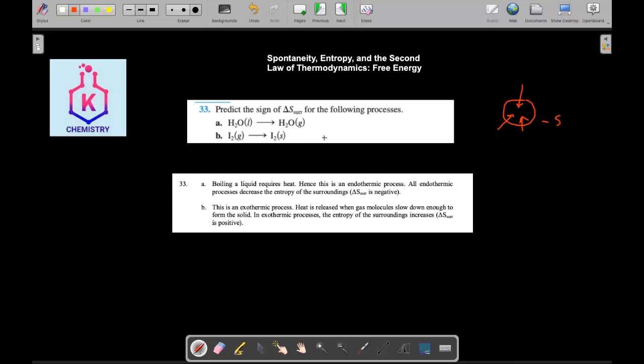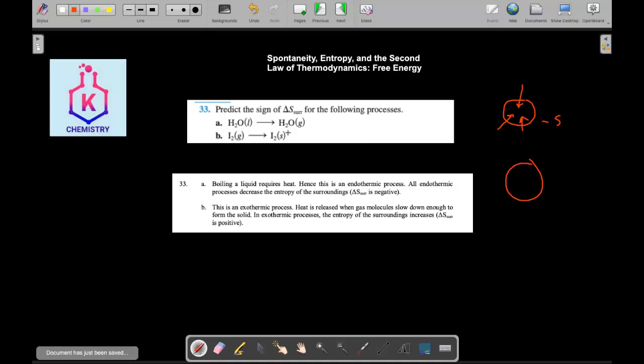Okay, what about iodine from gas to solid? Iodine from gas to solid. This means that you are decreasing the temperature. It means it is an exothermic process. So this iodine changes from gas into solid. It needs to make bonds, and making bonds is exothermic.